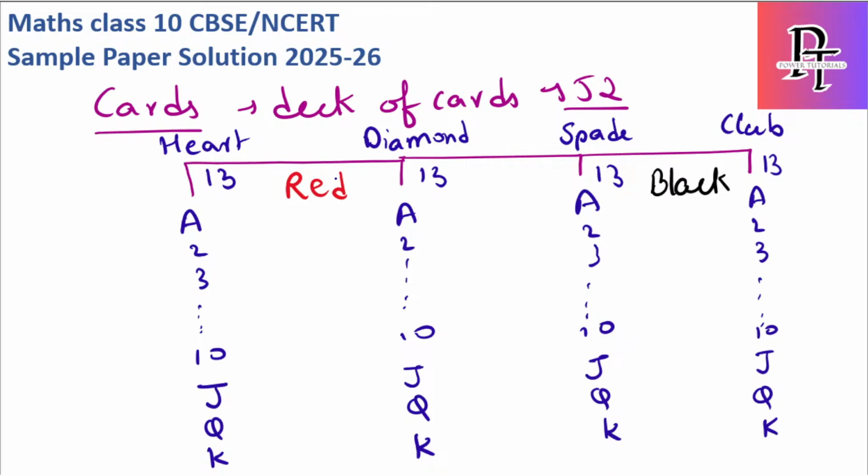How many are red? 26. How many are black? 26. How many are heart? 13. How many are diamond? 13. How many are spade? 13. How many are club? 13.